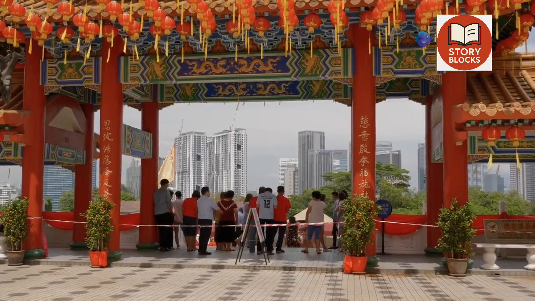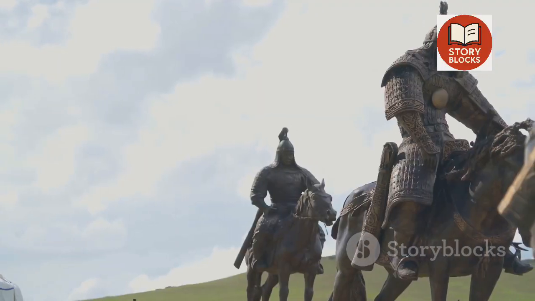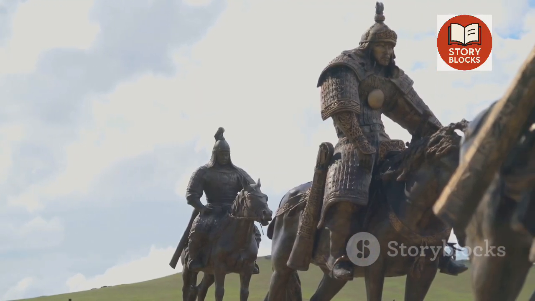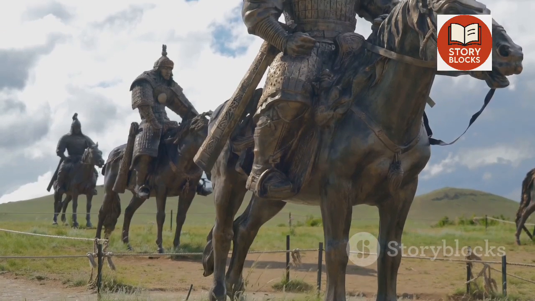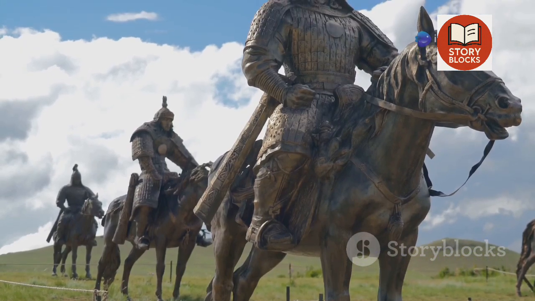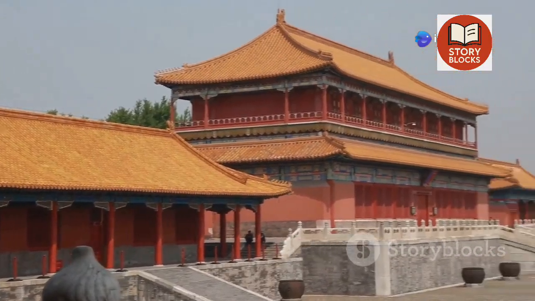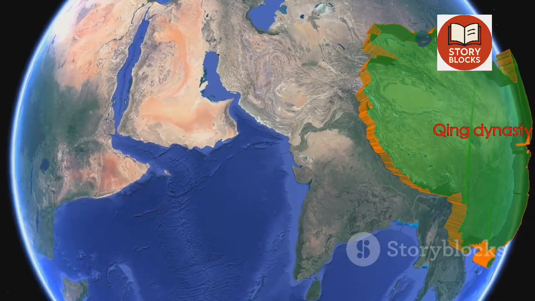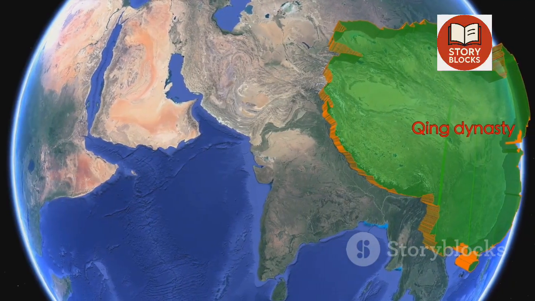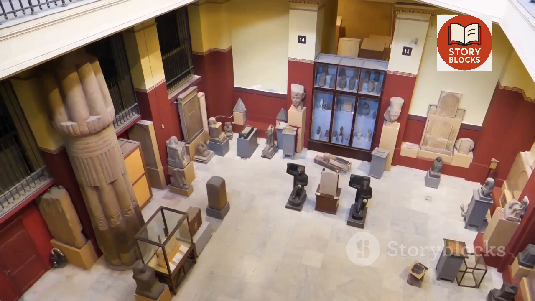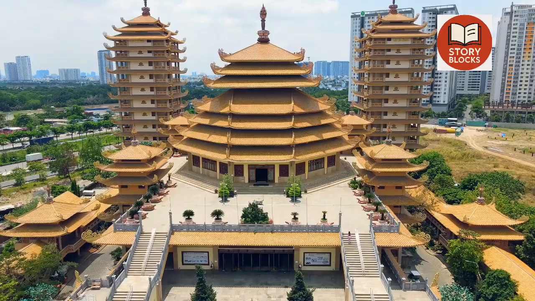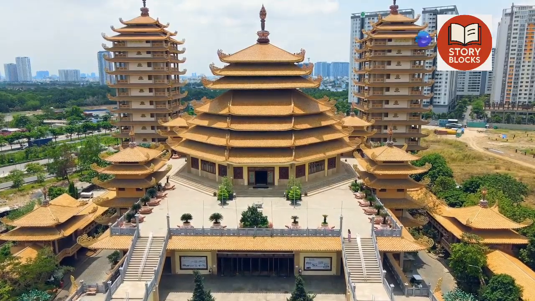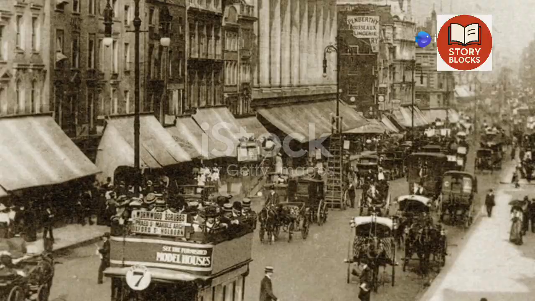The Yuan dynasty was different. It was the only dynasty ruled by people from outside China. The Mongols, led by Kublai Khan, took over China. They started the Yuan dynasty. This period saw more trade with the West. But Mongol rule didn't last long. These dynasties, each special in its own way, have shaped the China we know today. They give us a look into the country's interesting past and the beginnings of its present.